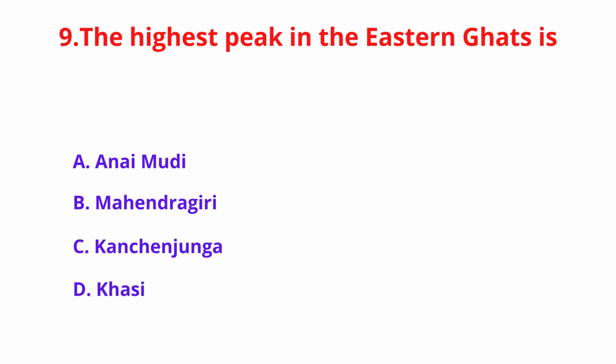The highest peak in the Eastern Ghat is A. Anaimudi, B. Mahendragiri, C. Kanchenjunga, D. Khasi. And the answer of the question is option B. Mahendragiri.